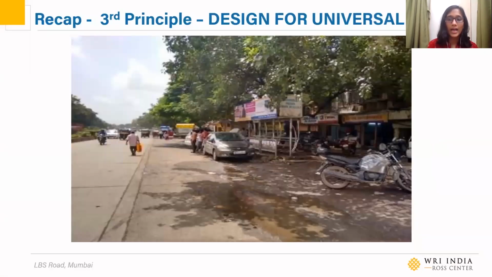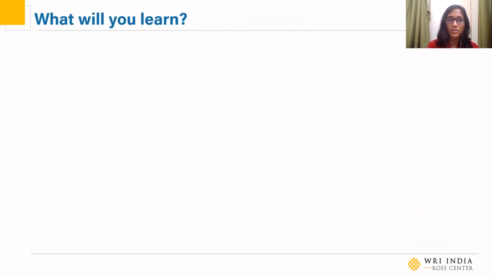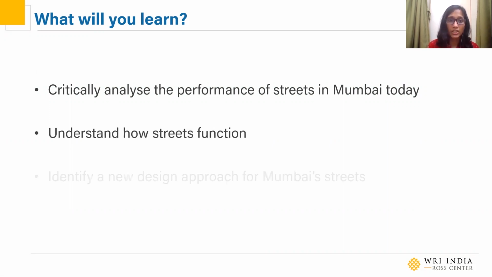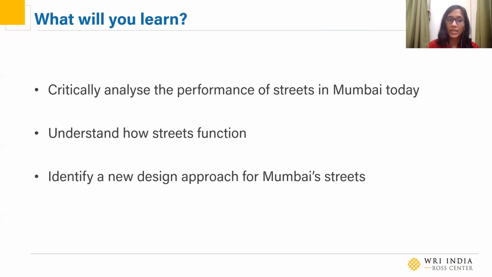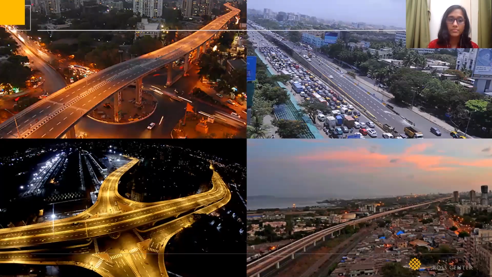This module starts where the last module ended, the principle of designing for universal access as a key step in Mumbai's agenda for streets. This module will take you further through this principle and we'll demonstrate how we can safely transform our streets to be usable by all users. In this module, what will you learn? We learn how to critically analyze the performance of streets in Mumbai today. We'll understand how streets function, identify a new design approach for streets, and apply these strategies in our projects.